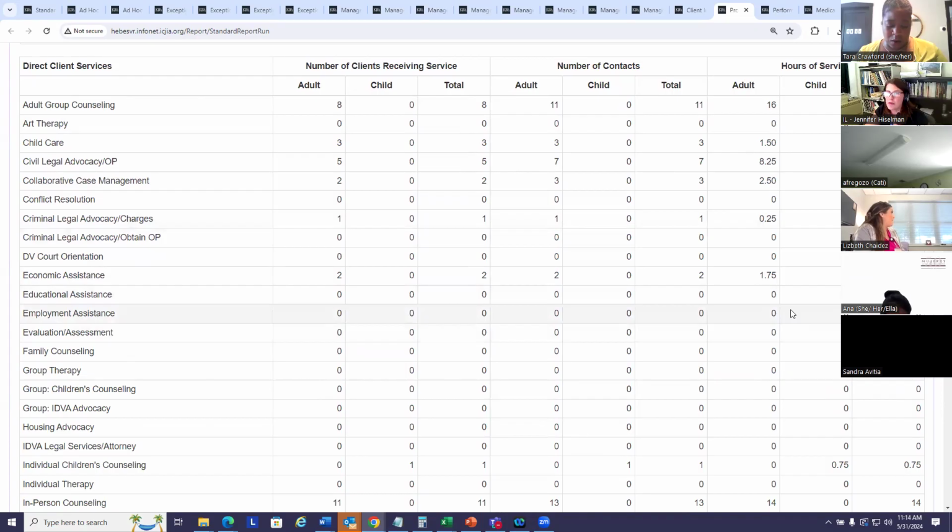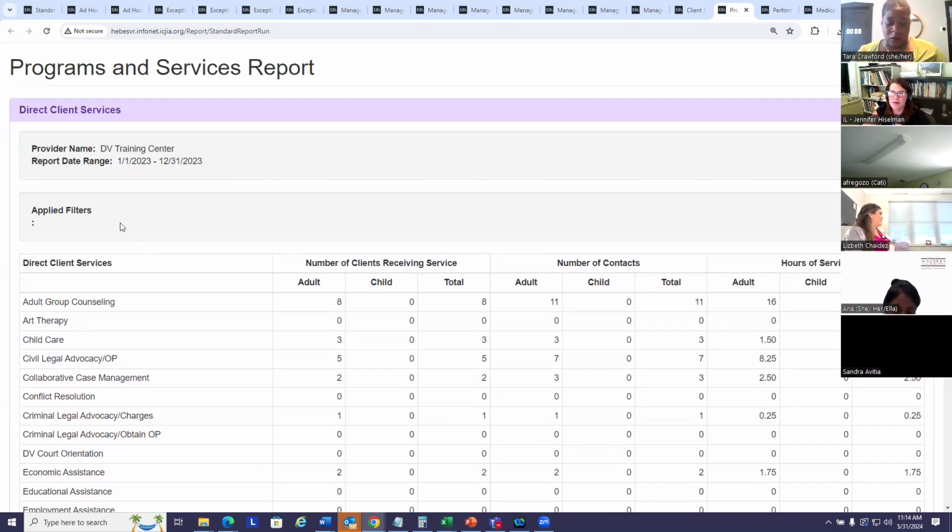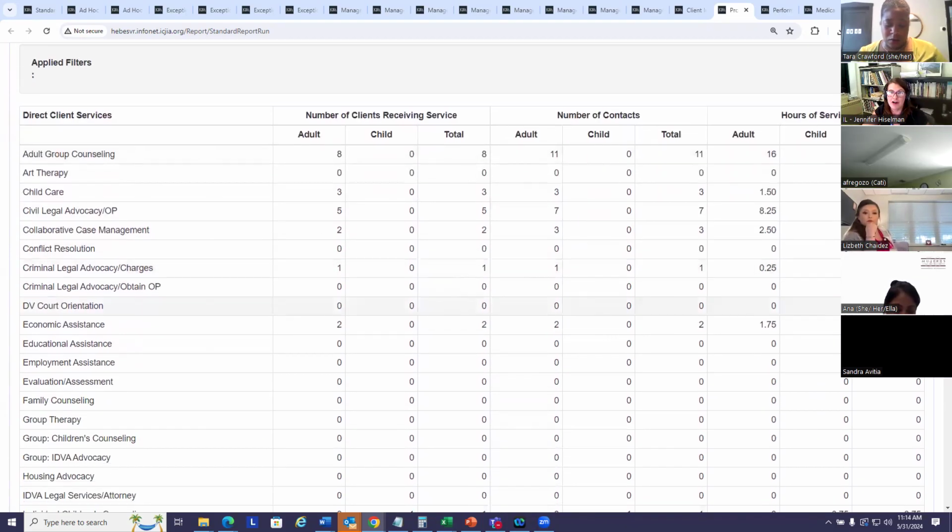Hours of service should always be rounded to the nearest quarter hour. Sometimes you will see odd numbers here. Usually that's because there is a funding filter applied to this report. If I am half funded with VOCA and I provide 0.25 hours of adult group counseling, and I want to see only the portion that VOCA paid for, well, half of 0.25 hours is rounded to 0.13. So you may see some numbers that look off here, and that's why.